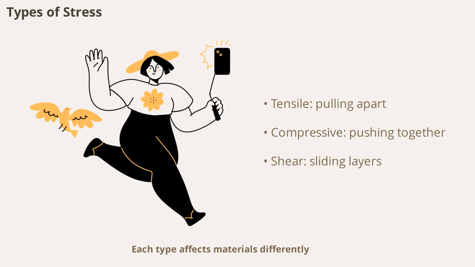Each type affects materials differently and requires specific properties for resistance. Engineers must consider all three when designing structures to ensure safety and functionality under various loads.